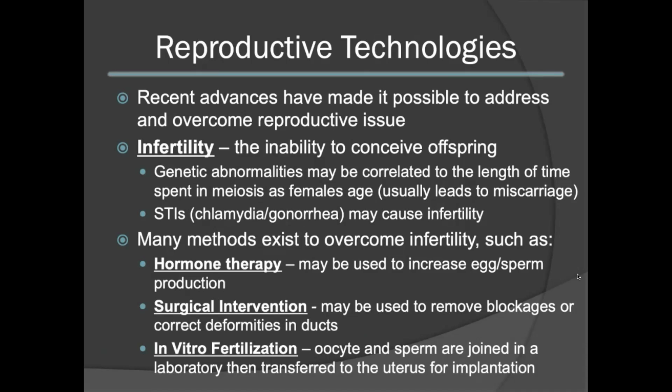STIs such as chlamydia and gonorrhea can also cause infertility if left untreated. There are many methods that exist to overcome infertility. These include hormone therapy that can be used to increase egg and sperm production, surgical intervention that can be used to remove any blockages or to correct any deformities that are present within the ducts of males and females, or in vitro fertilization. This involves the process where the oocyte and sperm are joined in a laboratory and then transferred to the uterus for implantation.